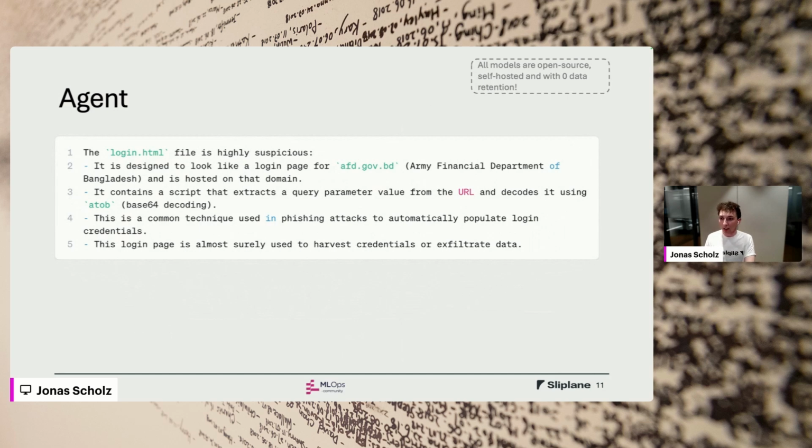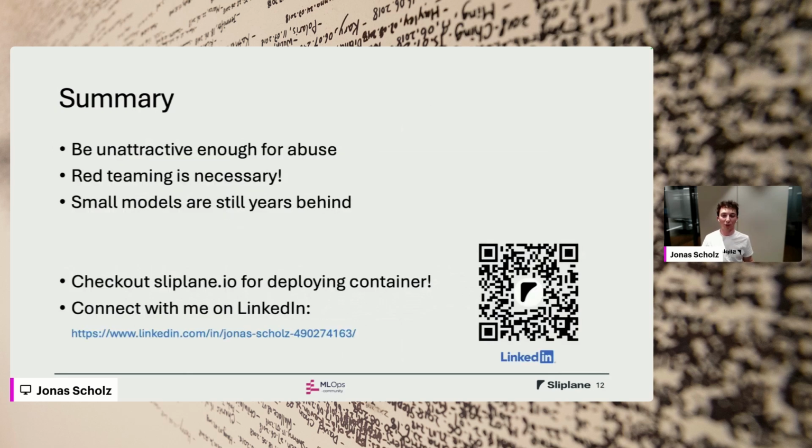That is pretty much it already of this very simple agent flow. And to summarize that, and I hope that's something maybe you can also learn something from, is that this whole agent doesn't need to be perfect. It's totally fine if it catches only 80% of the phishing websites, because we just need to be unattractive enough for abuse that they go somewhere else, basically. You can never solve that problem completely and 100%, but if you annoy them long enough, they will just find a different target and leave us alone. So that's really the goal here.